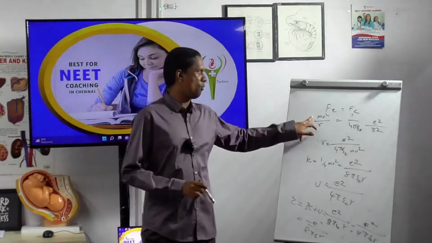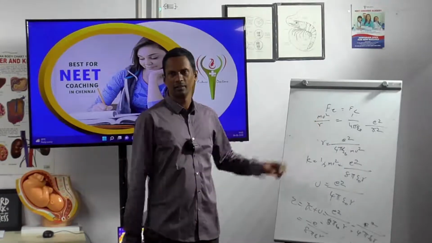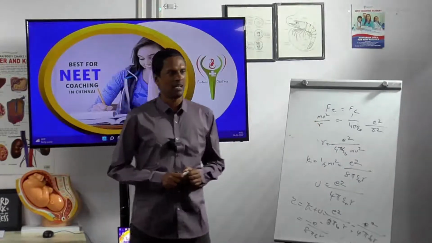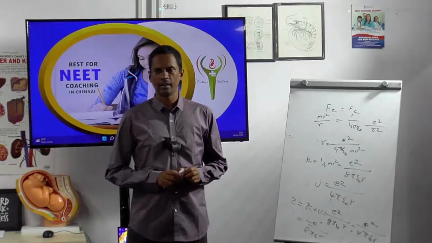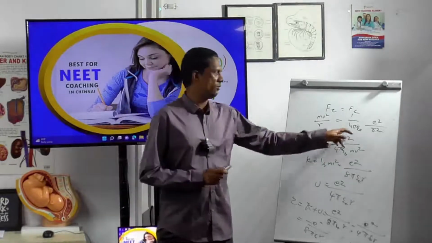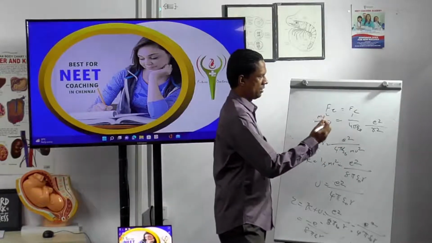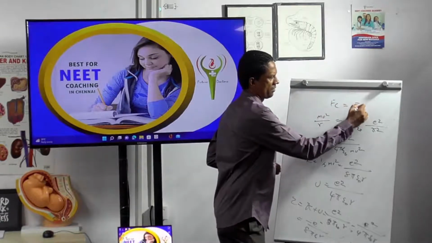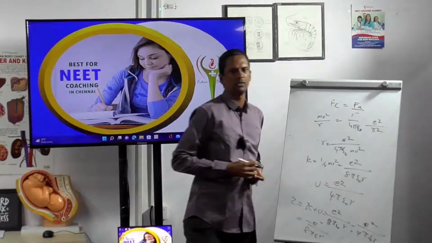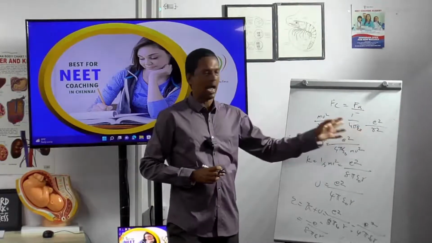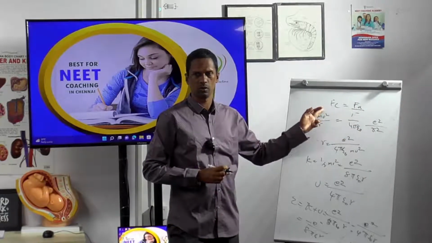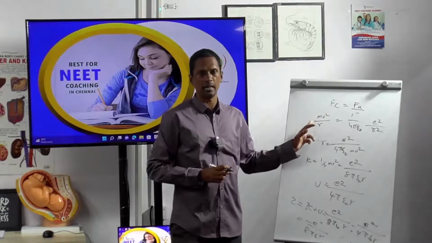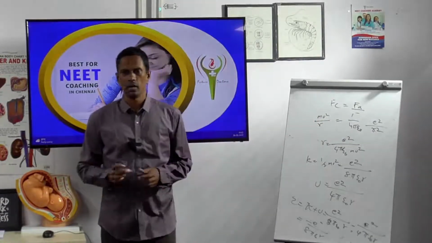What is mv square by r? It is not the attractive force, it is the centripetal force. This one is only the force of attraction, so Fe is the force of attraction, and this one is Fc, the centripetal force. Now you have to tell me about the centripetal force, mv square by r.